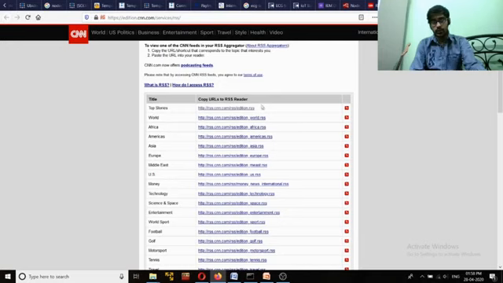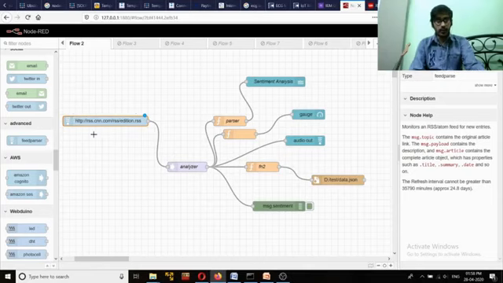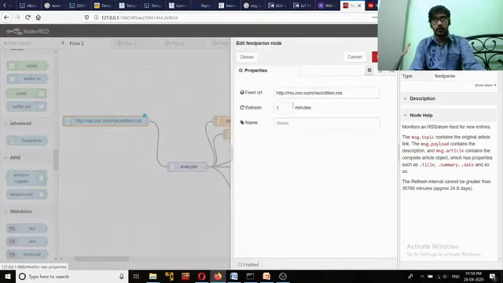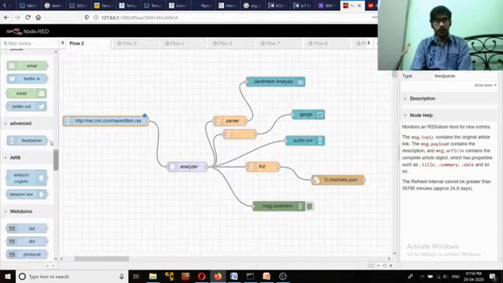What you can do is just copy that particular RSS feed link, and then for that feed parser, just open it, paste the feed URL over there, right? And then press done.